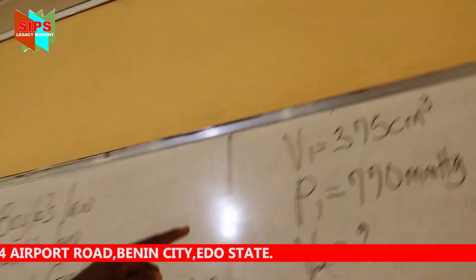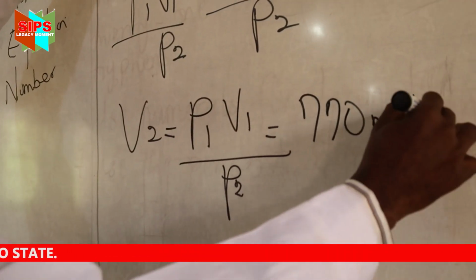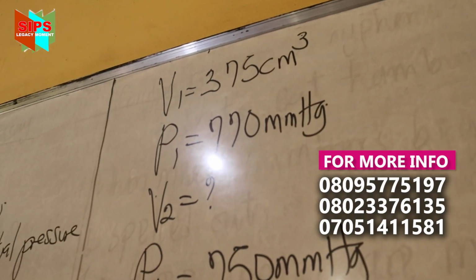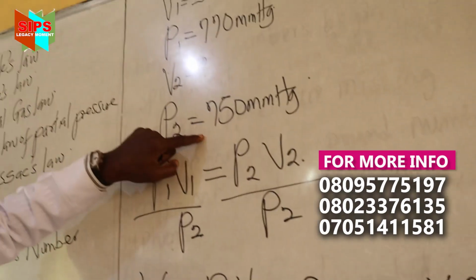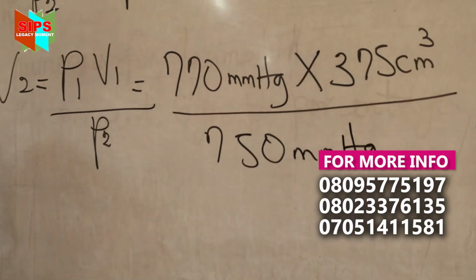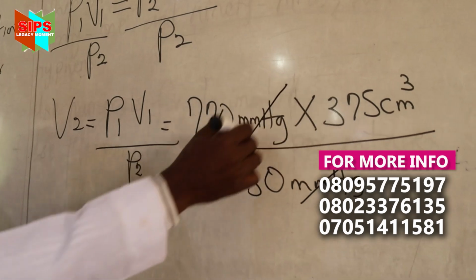Class, what is your P1? 770 millimeter mercury. What is your V1? 375 centimeter cube over, what is your P2? 750 millimeter mercury. Now notice the millimeter mercury cancels the millimeter mercury.